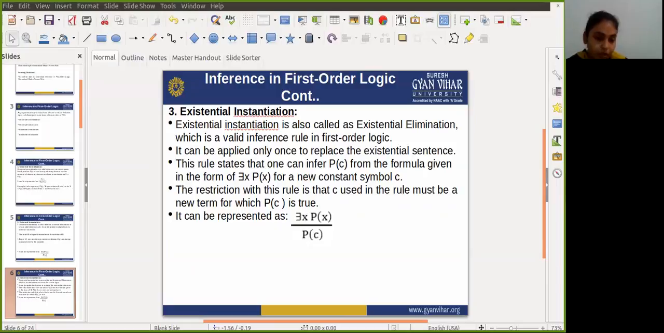The restriction with this rule is that c used in the rule must be a new term for which P(c) is true, and it can be represented as ∃x P(x). As for some x, P(x) will be true, then definitely P(c) will be true.